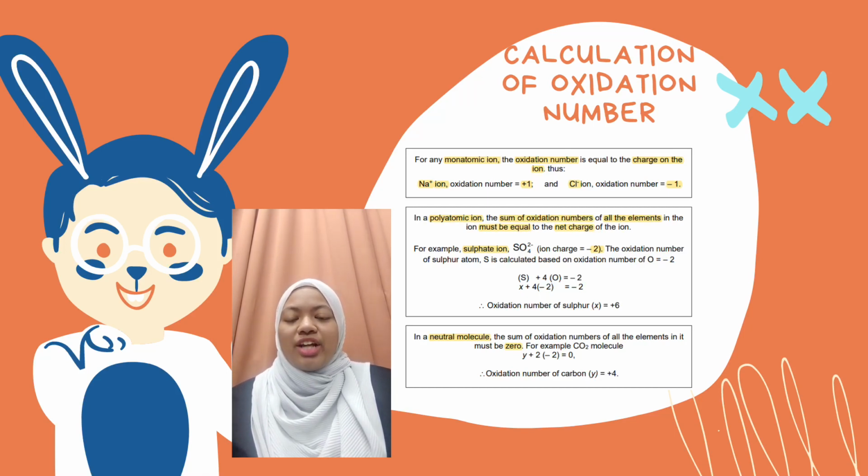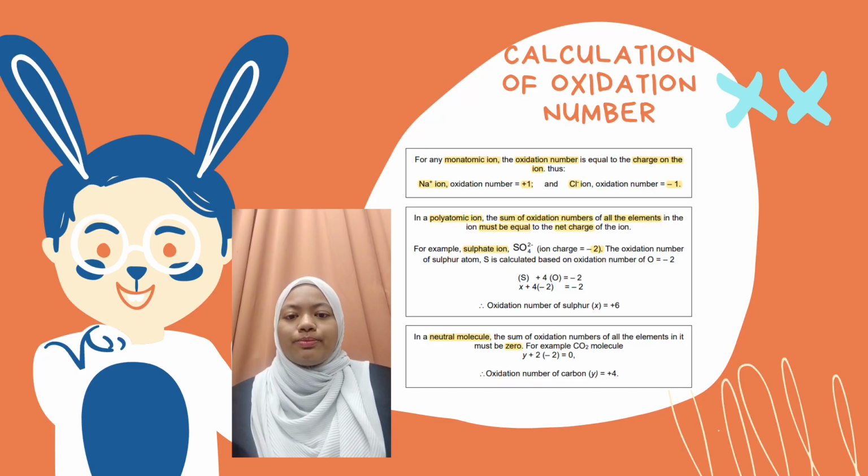For example, sulfate ion, SO4 2 negative, the ion charge is negative 2. The oxidation number of the sulfur atom S is calculated based on the oxidation number of O equal to negative 2. So, based on the formula S plus 4O equal to negative 2, from the calculation we get the oxidation number of sulfur as positive 6. In a neutral molecule, the sum of the oxidation numbers of all the elements in it must be 0. For example, the CO2 molecule. We calculate using the same formula and the oxidation number of carbon that we get is positive 4.